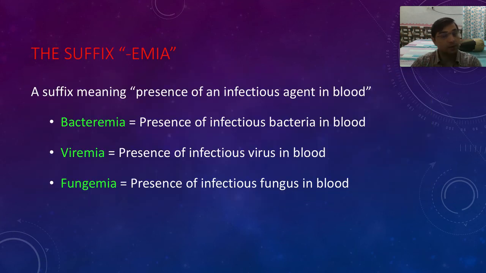Then we have a suffix called emia. We already know this. Emia means in the blood. So bacteremia means bacteria in the blood. Viremia means virus in the blood. Fungemia means fungus in the blood.